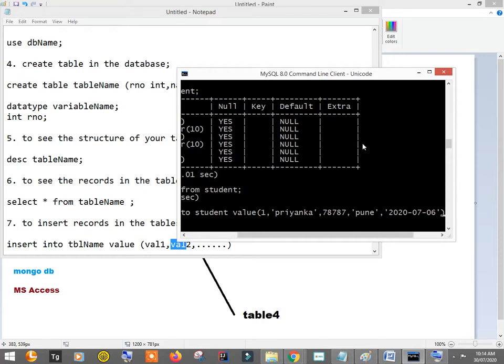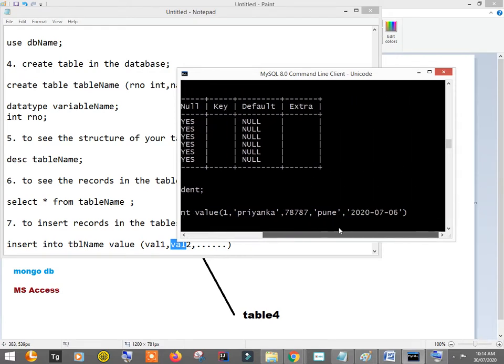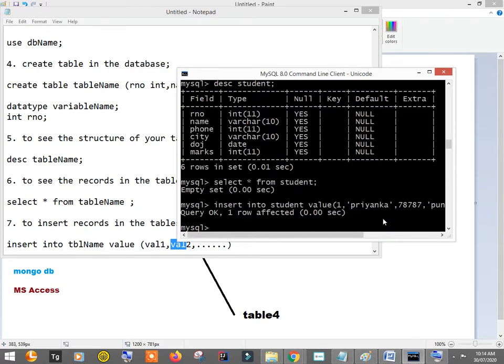So this is date of joining, and the last one is marks. Let's say marks 67, semicolon, and hit enter. Query OK, so the record is inserted here properly. Now let me hit the same command, that is select star from student.